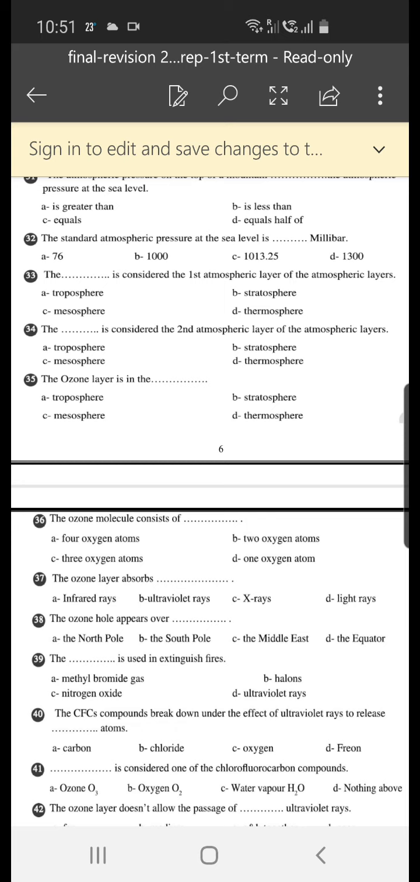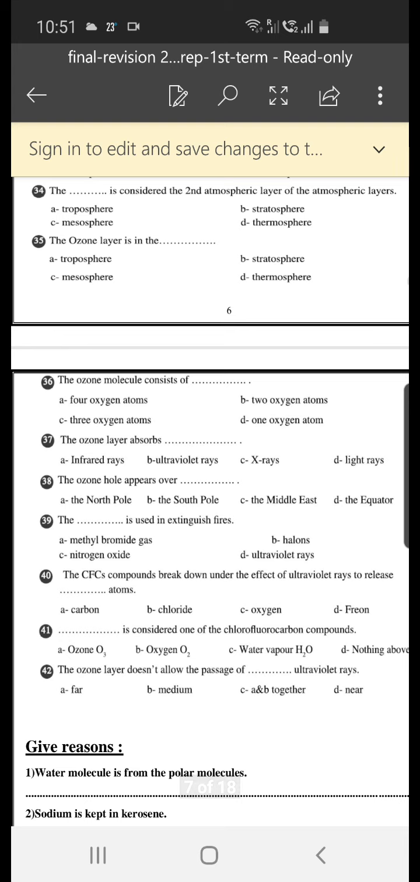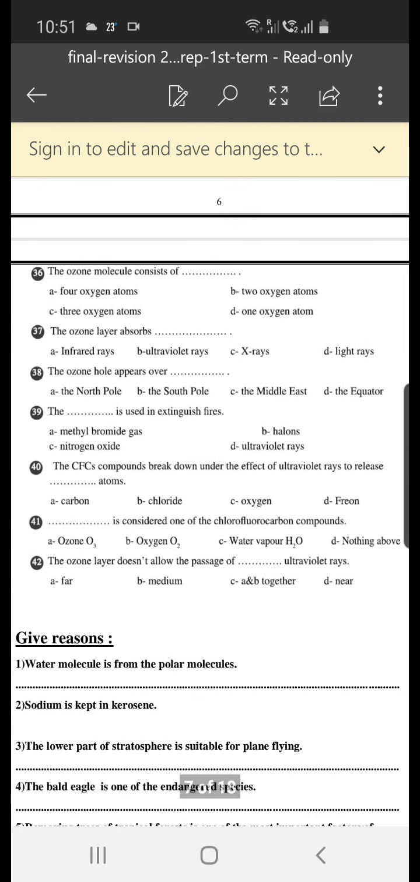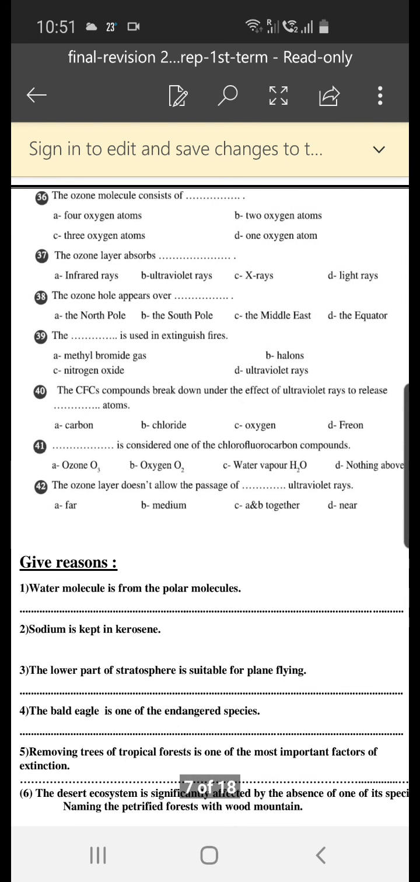The standard atmospheric pressure at sea level equals how many millibars? It is 1013.25 millibars. The first atmospheric layer is, of course, the troposphere. The second atmospheric layer is, of course, the stratosphere. The ozone layer is in the stratosphere layer. The ozone molecule consists of three oxygen atoms. One ozone is O3, so it consists of three oxygen atoms.